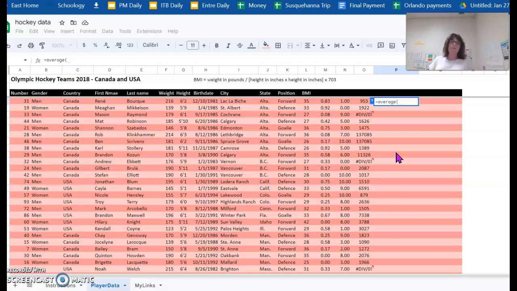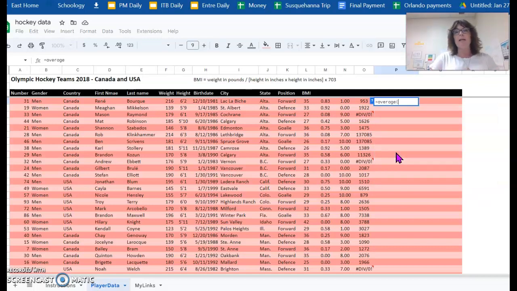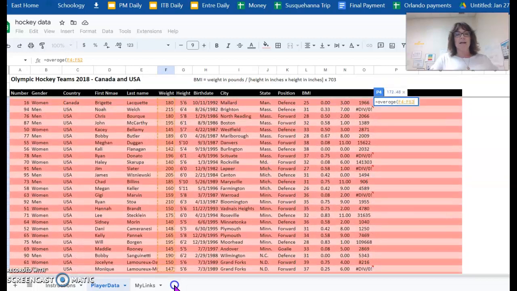So now I want to average a list of numbers. Let's say that I wanted to find out the average weight of these hockey players. So I typed in average. I'm going to then put in a left parenthesis. I'm going to see that over here, my weights are in column F. So I'm going to click on my first one and I'm going to drag all the way down to the last hockey player.